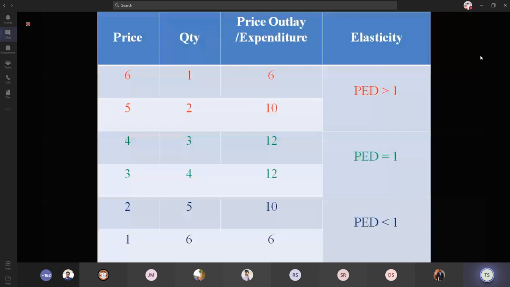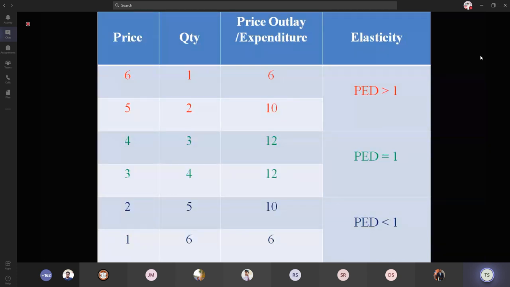Likewise for the second one, it's 10. When the price decreases to 5, the quantity increases to 2. If the price decreases to 5 and the consumers are willing to buy 2 quantities, then 5 into 2 gives the price expenditure of 10. Likewise, when the price decreases, the quantity demanded increases, and the price outlay is also calculated with price and quantity. The price outlays are 6, 10, 12, 12, 10, 6.